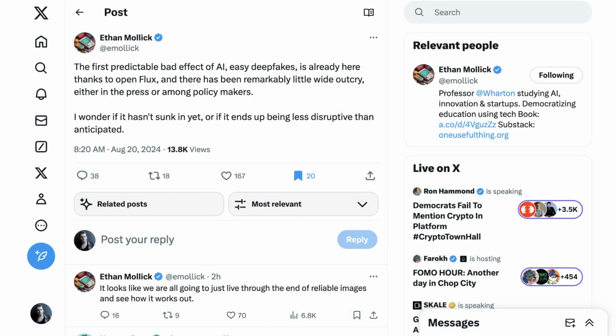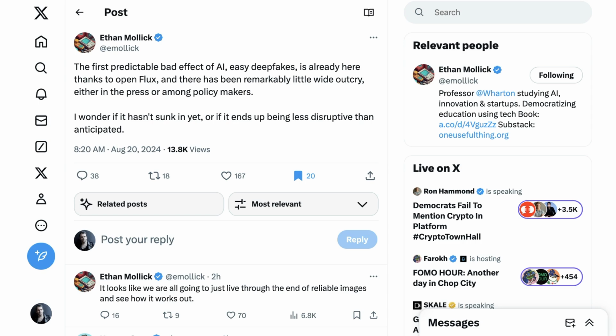Now, to me, this actually brings up a question from Professor Ethan Mollick, who wrote, "The first predictable bad effect of AI, easy deepfakes, is already here thanks to open Flux, and there has been remarkably little wide outcry, either in the press or among policymakers. I wonder if it hasn't sunk in yet, or if it ends up being less disruptive than anticipated."